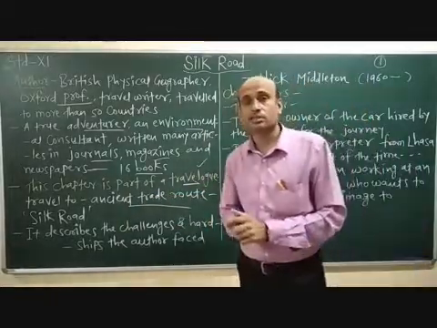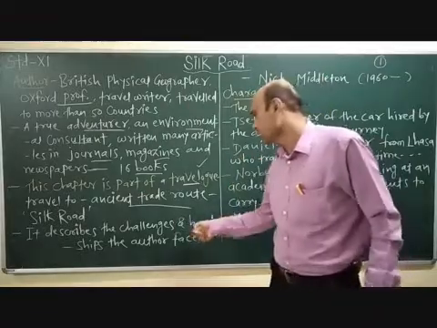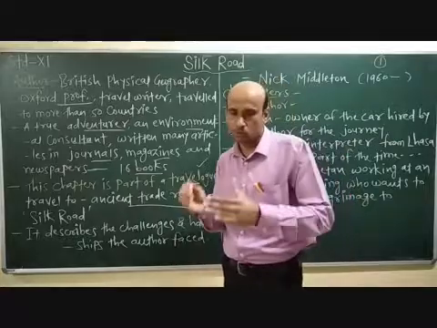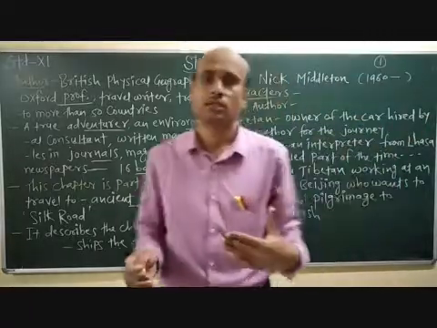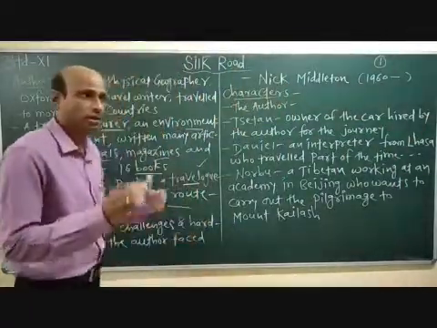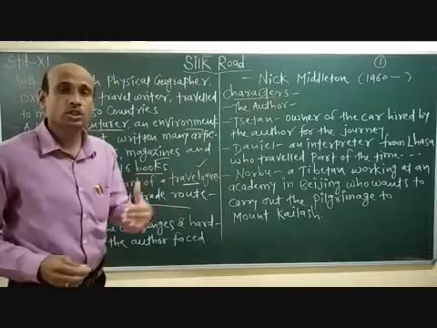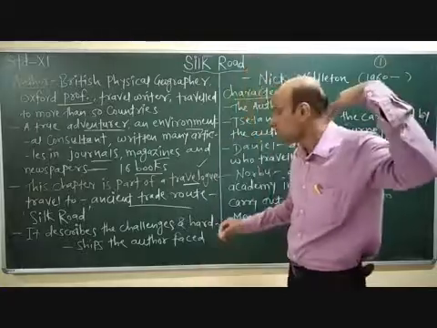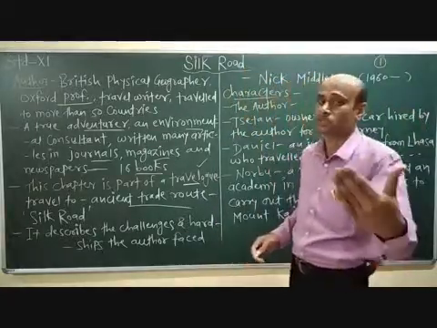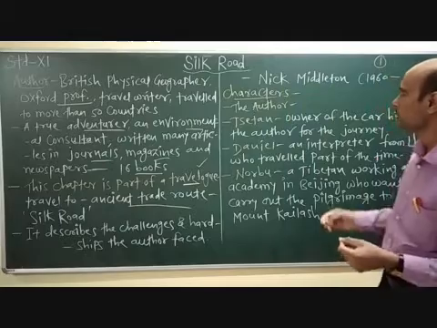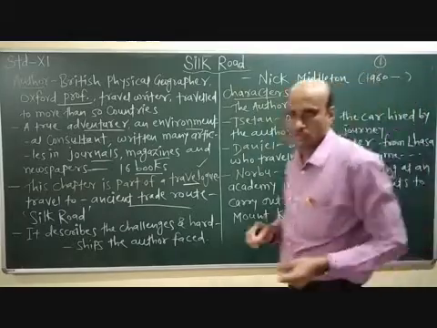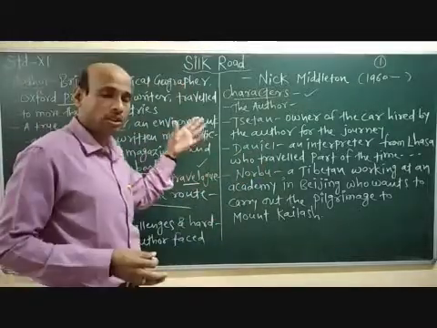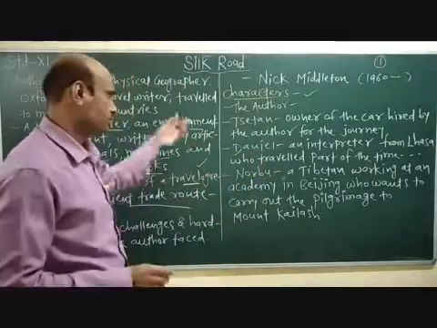And here the author describes the challenges and hardships he faced when he was heading towards Mount Kailash. It's an account, a travelogue. Illustration is given by the writer when he was heading towards Mount Kailash. What are the challenges and hardships that he faced? Clear? Now, after the short illustration about the author, we come to the characters.